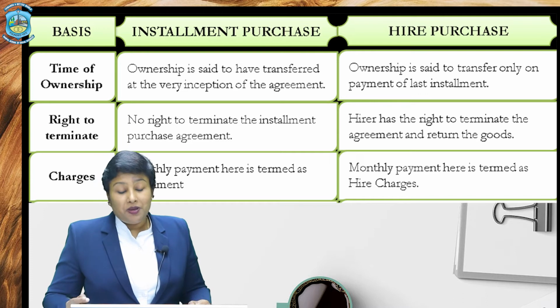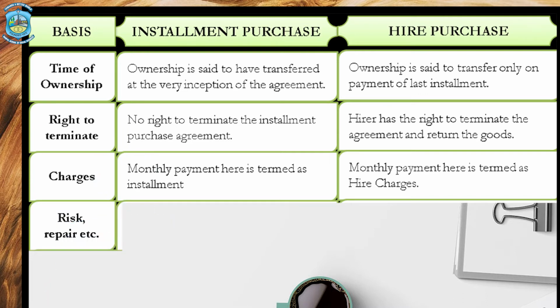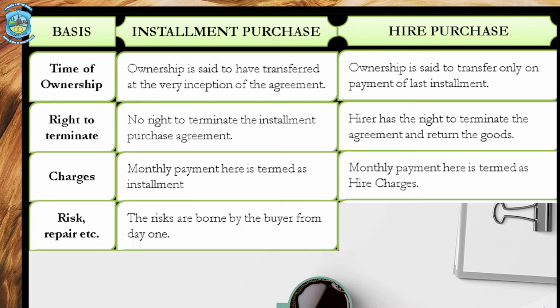The fourth point being risk or repair, etc. Now, as I said, in case of installment payment system, since the right to possess and the right of property transfers to the buyer, therefore all the risk and the repair charges will be borne by the buyer himself. All right.